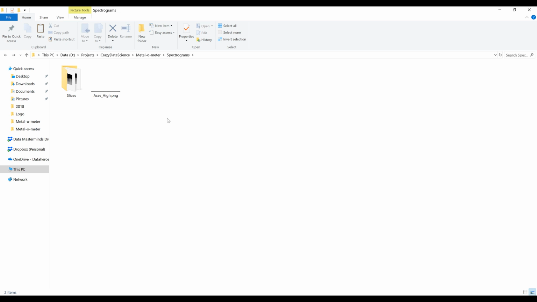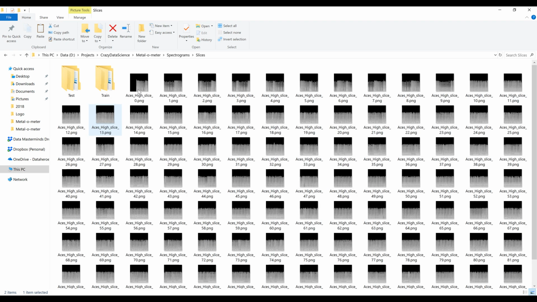So when all of our slices are generated and we labeled them, we can start to train our convolutional neural network. The way I did that is inside the slices folder, I have a test and a train folder.